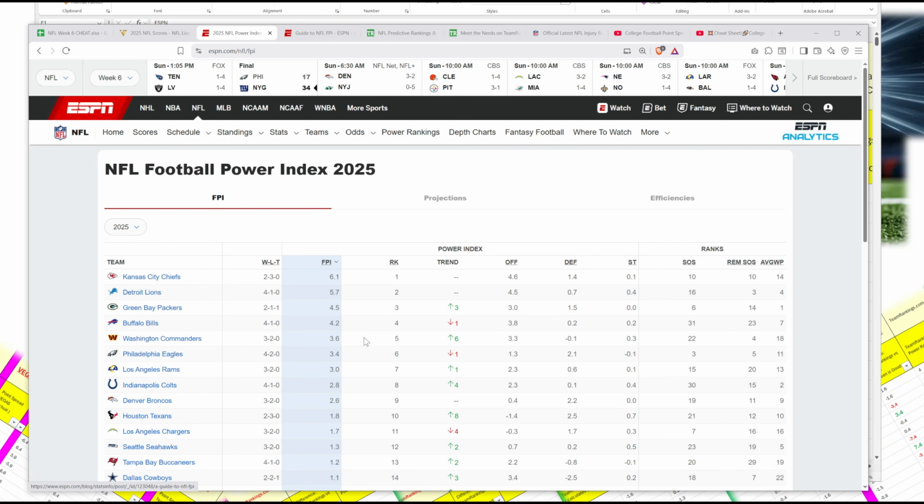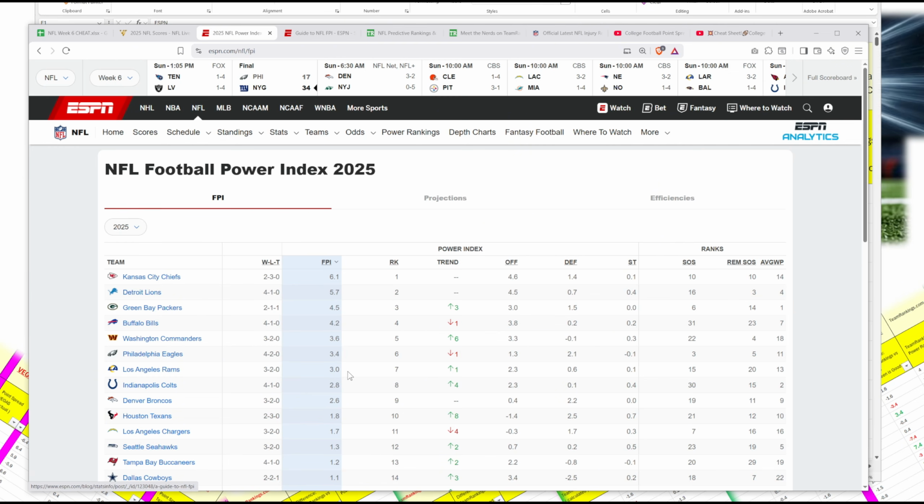For example, Kansas City Chiefs has the highest FPI, Football Power Index, of 6.1. Let's say they played the Los Angeles Rams, who have an FPI of 3. So 6.1 minus 3. Kansas City Chiefs are rated 3 points higher. On a neutral field, Kansas City Chiefs would be a favorite, minus 3 points.